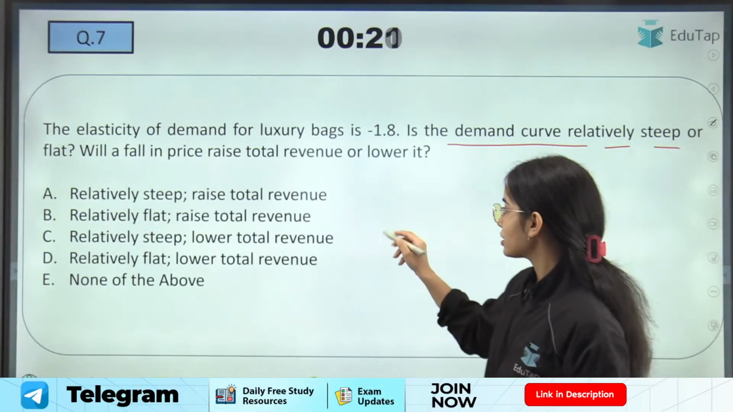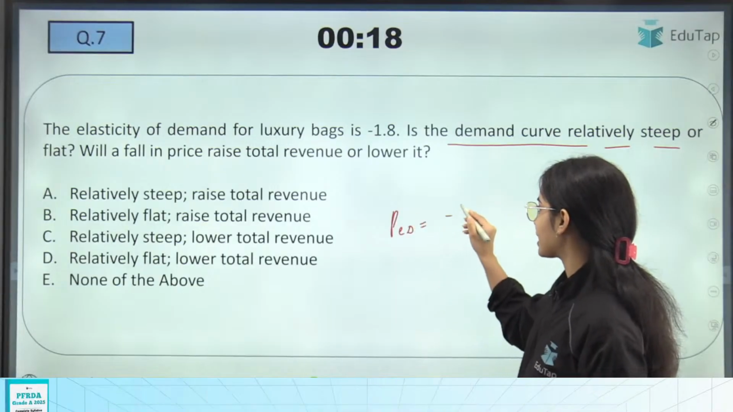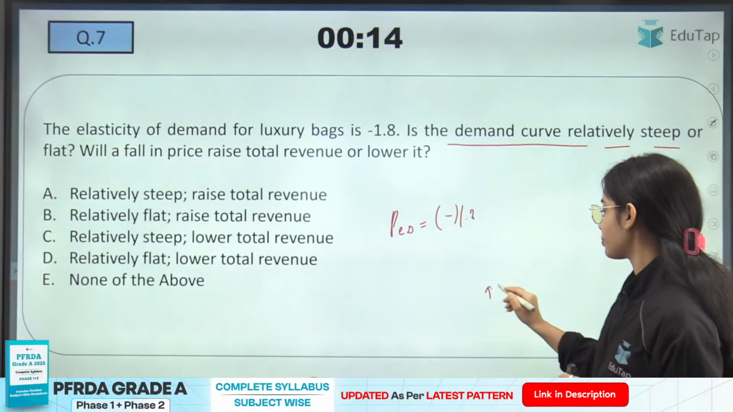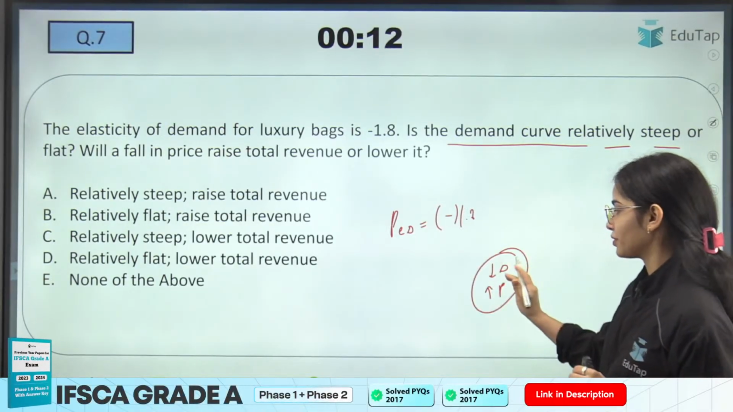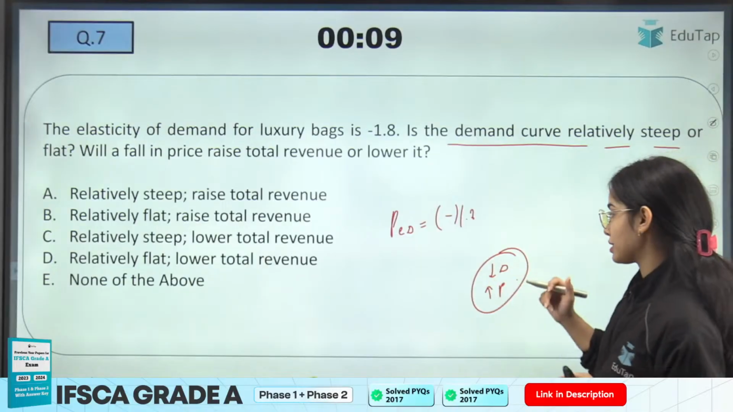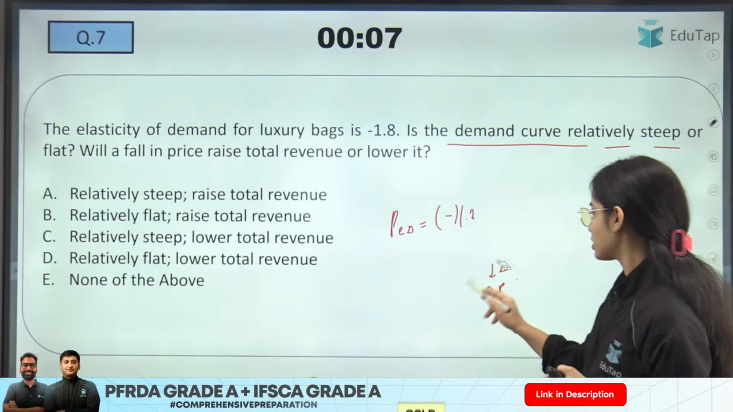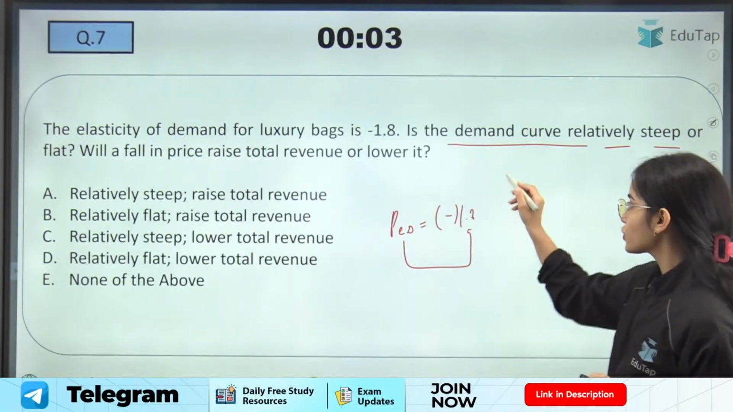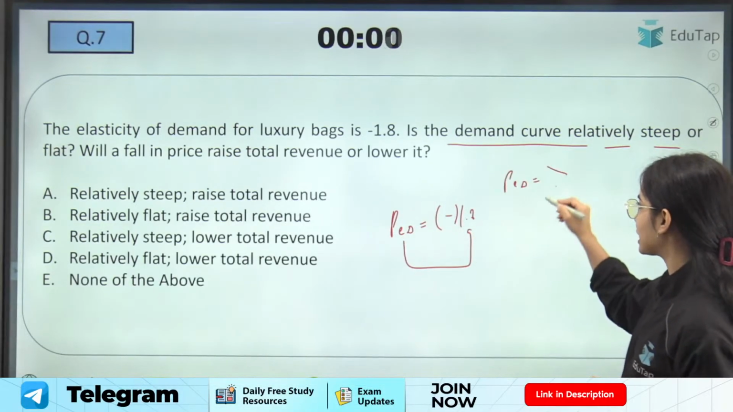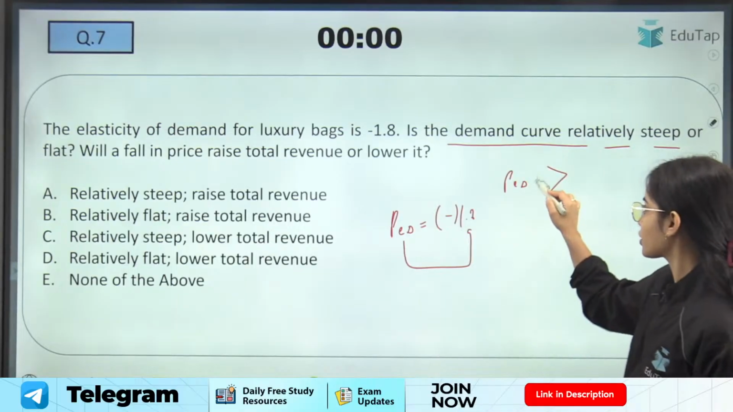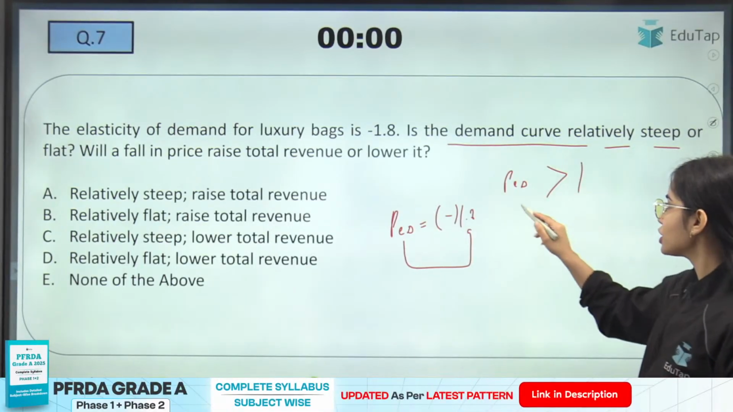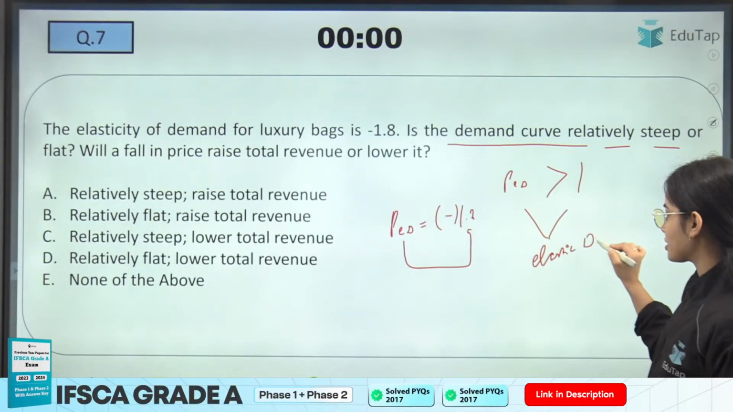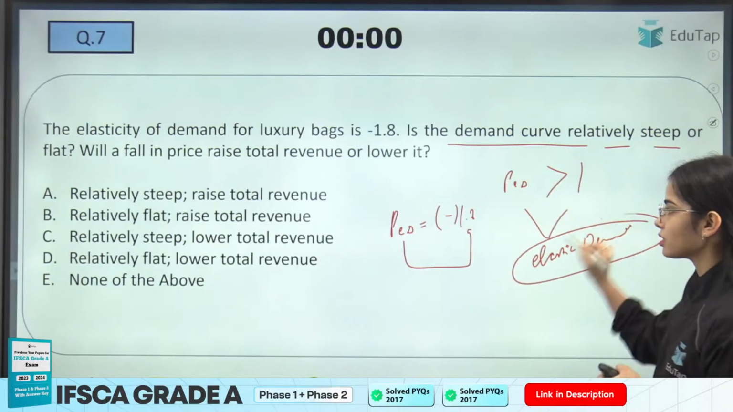So the price elasticity of demand is negative 1.8. The negative sign basically shows that with the increase in price, the demand is decreasing, and with the decrease in price, the demand is increasing. So the negative sign shows the relationship. That's it. So the price elasticity of demand is 1.8. When the price elasticity of demand is greater than 1, this shows that the good has elastic demand.